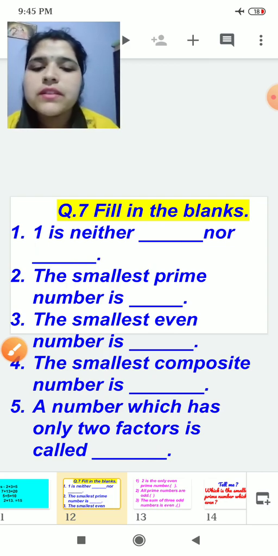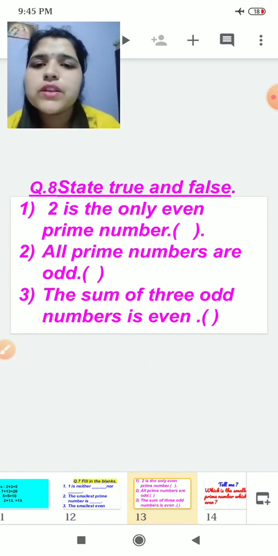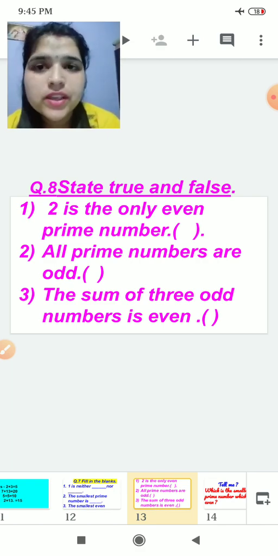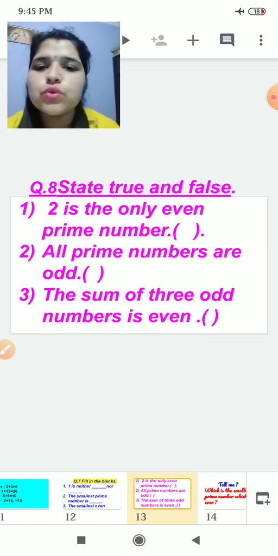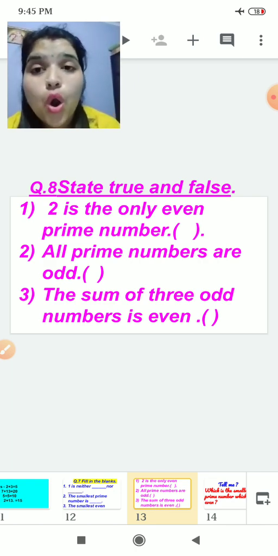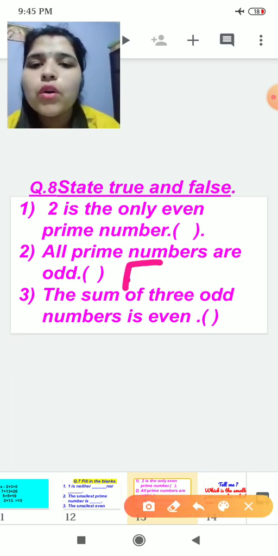Now we proceed to the next. State true or false. 2 is the only even prime number. Tell me. 2 is an even number. Yes, right. 2 is a prime number. Yes, right. It is true. All prime numbers are odd. No, because 2 is an even number, so it is false.